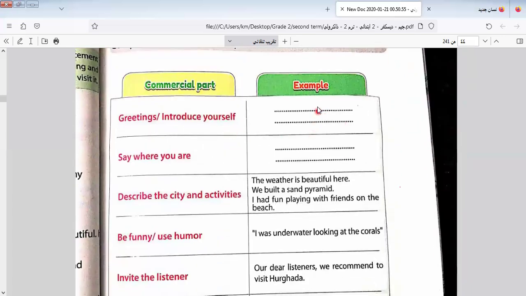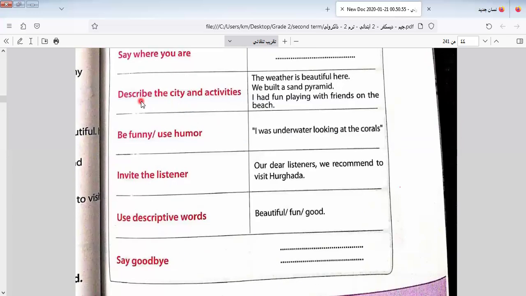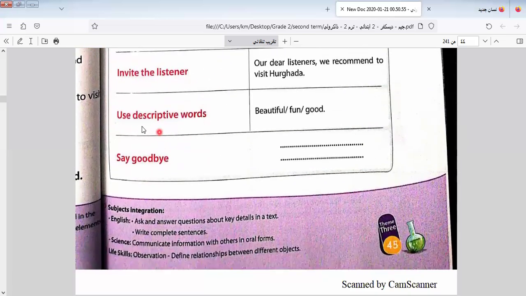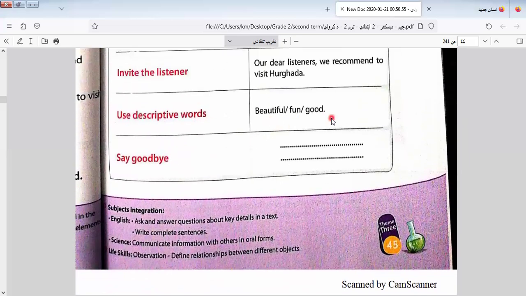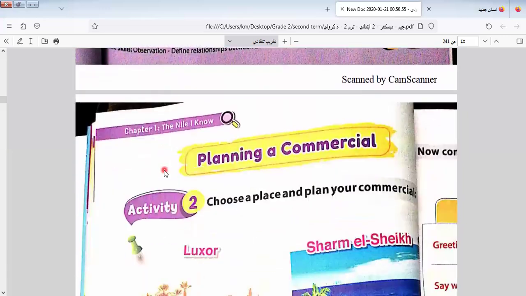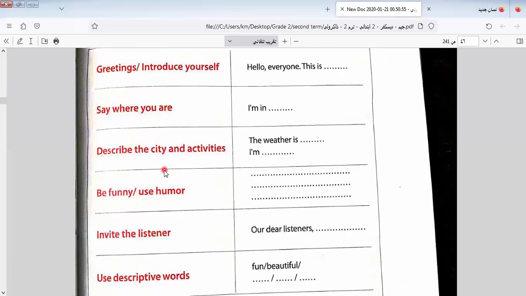Here we have the commercial part, and this is the example. Greetings, introduce yourself, say where you are by saying a place, describe the activities and the city, be funny or use humor, invite listeners, use descriptive words like beautiful, good, fun. Say goodbye and so on. This is planning a commercial also.